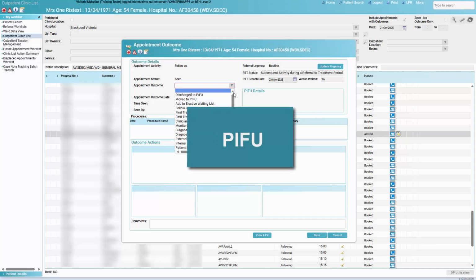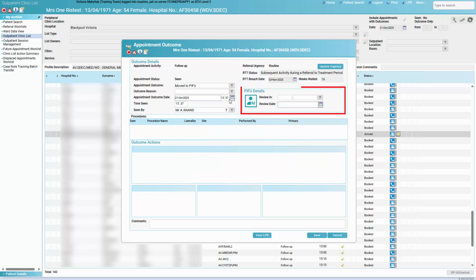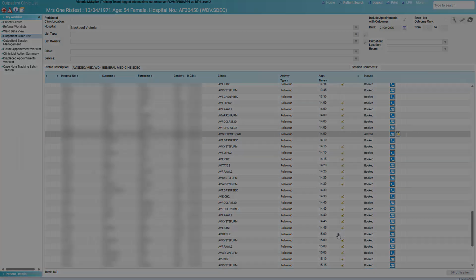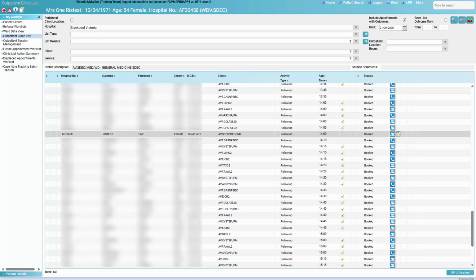When selecting Move to PIFU or Discharge to PIFU, more fields will appear in the PIFU Details panel. Enter the review or expiry time period by selecting the number and selecting weeks from the drop-down, and the date will auto-populate. Click Save. If a patient did not attend their appointment from the outpatient clinic list, right-click the patient